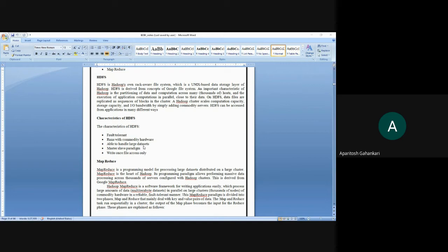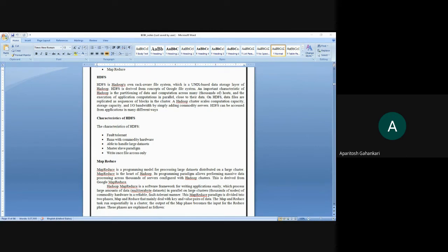And then there is a master slave paradigm. Master slave paradigm means now there is a concept of master and slave. That means suppose this is a system which is working as a master, then there will be n number of slave systems which are working on the task given by this master system. Okay, so these are the individual slaves, and they are working on the task which is assigned by the master. So there is a master slave paradigm.